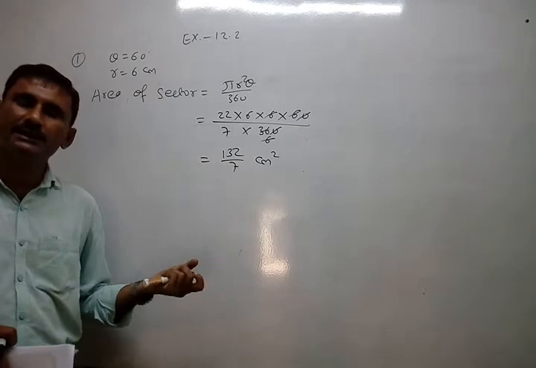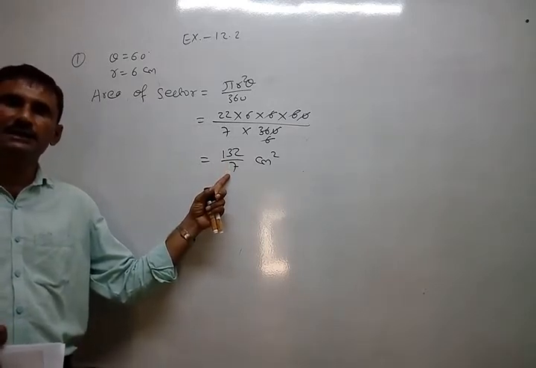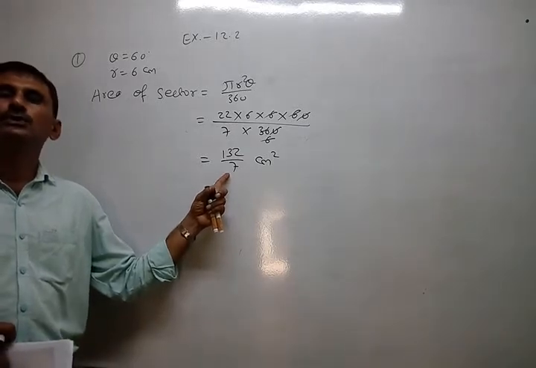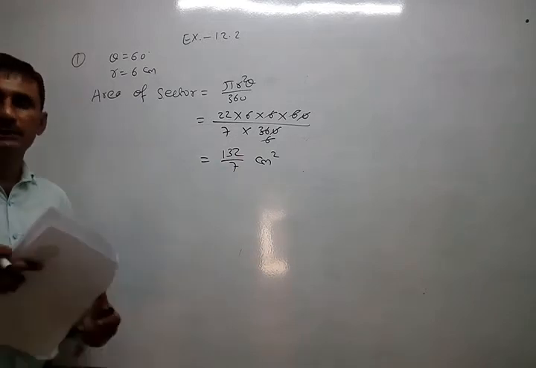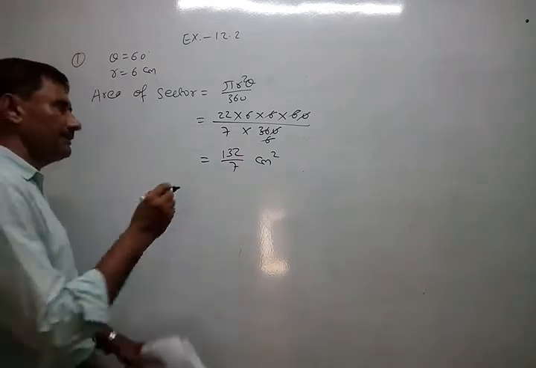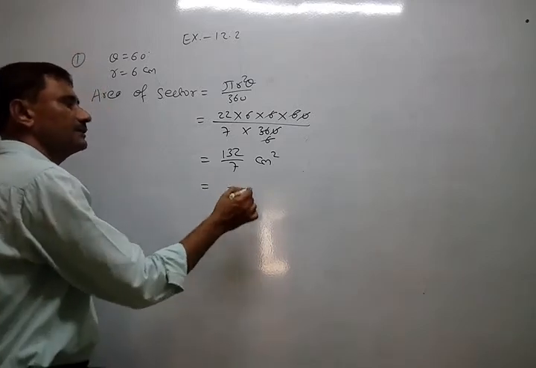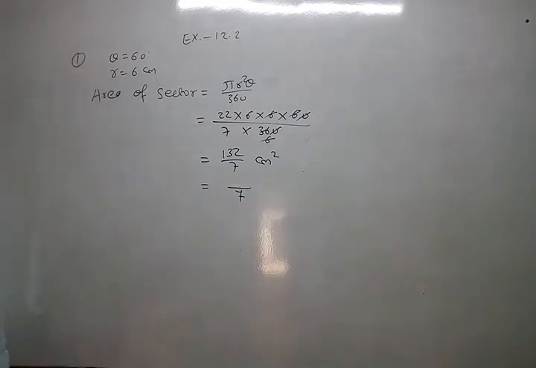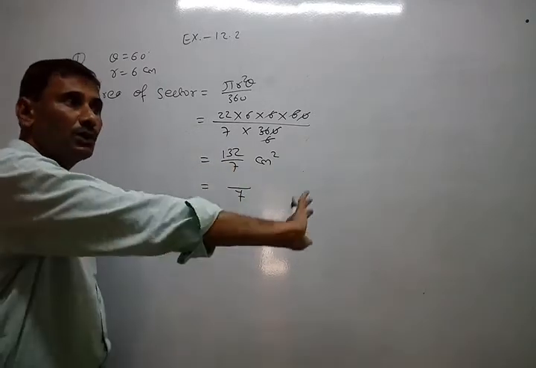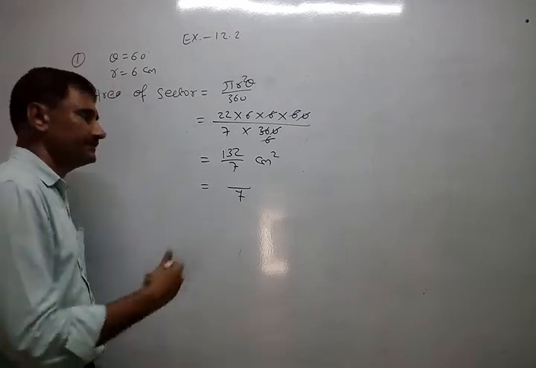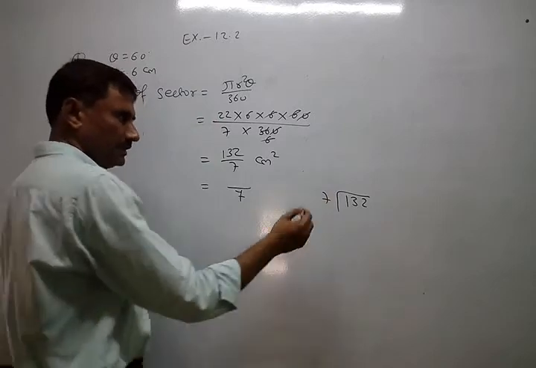Now no need to convert it into decimal form, because from the first lecture only, from the starting of standard 10 only, I am telling that whenever in the denominator there is a 3, 7, 11 like this, at that time you can give your answer in simplest fraction form. But if you want to give a more systematic answer, then you can give your answer in mixed fraction. But decimal is not expected. Why? This is a non-terminating number.